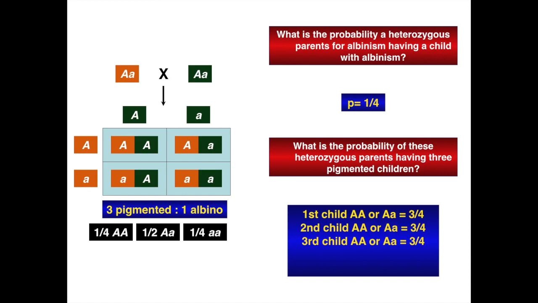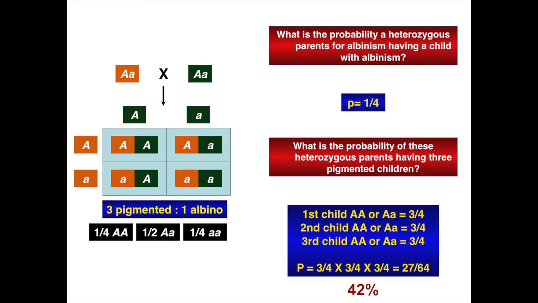And for the third child, it's the same. So you multiply these probabilities and you end up with 27 over 64, which translates into 42% chance.